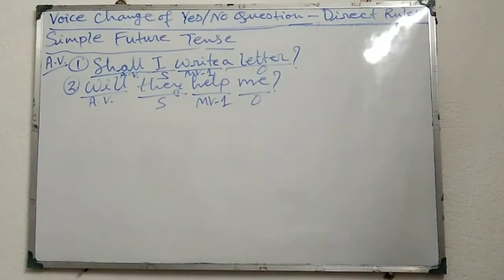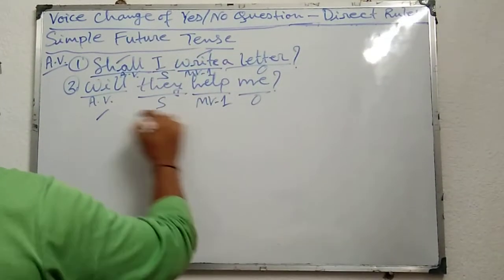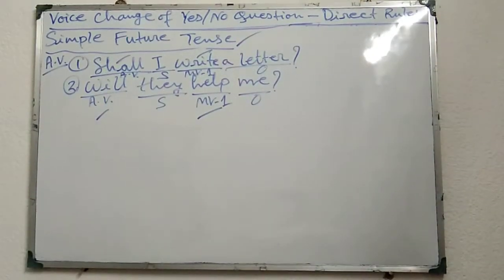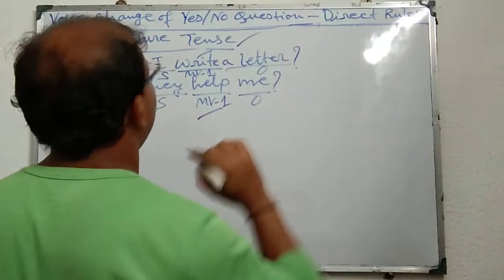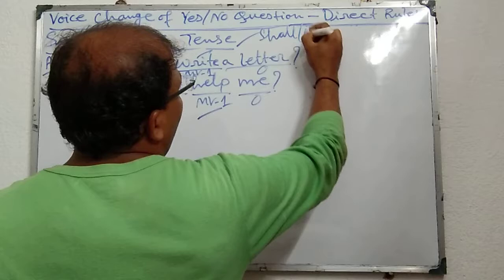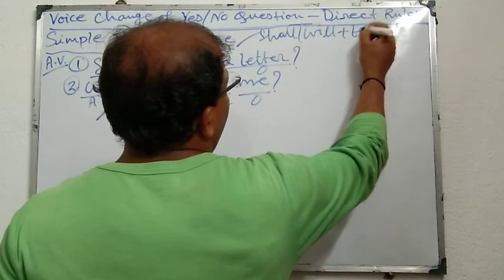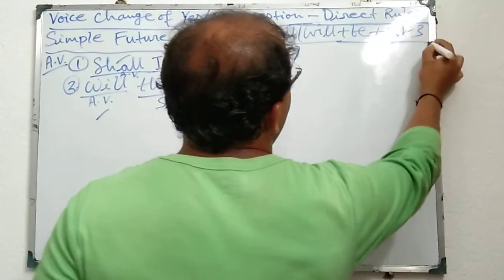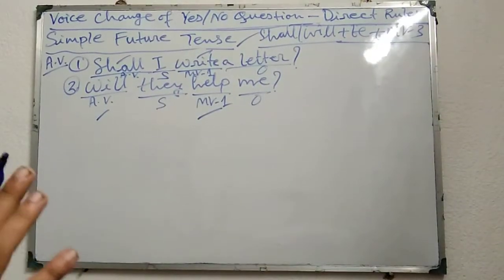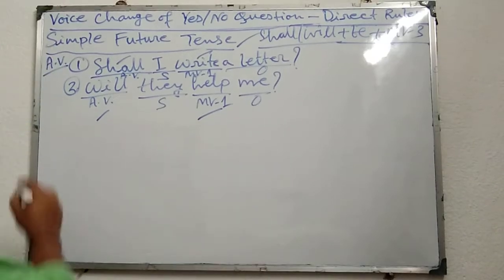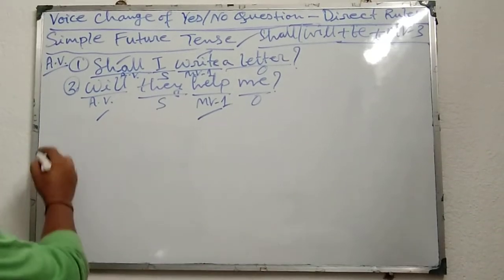Now we have to identify the tense of the given verbs. Shall, write, will, help. That means it is in simple future tense. And simple future tense means in passive voice the basic structure will be shall or will plus be plus MV3. Shall or will plus be plus MV3, main verb third form. This is the basic structure of simple future tense in passive voice. Now we can easily change them into passive voice directly.